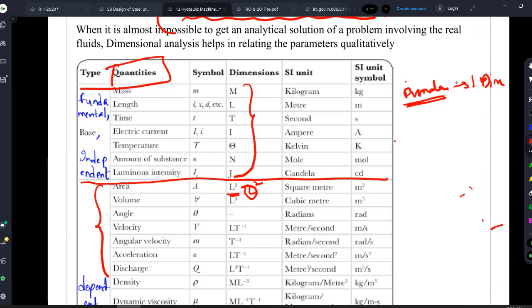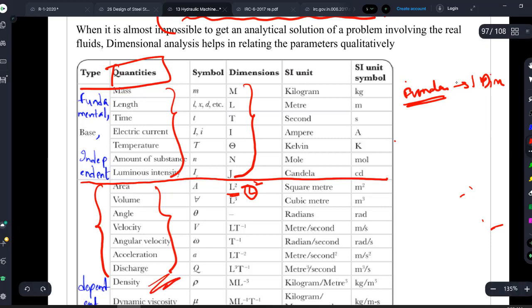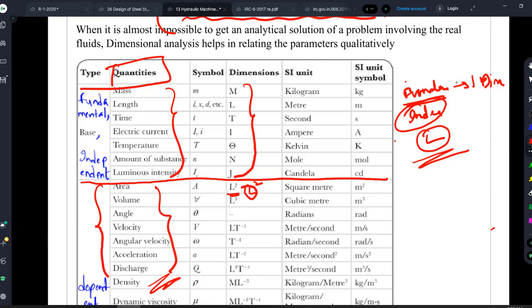So what is happening is, if there is any quantity which is dependent on any of the above, it could be mass, length, time, electric current, temperature, amount of substance, luminous intensity, then we call them dependent quantities. So this is the fundamental quantity or independent quantity, because it is independent, right? If you are representing length, you will represent just as L. We will never represent L by T or LT to the power of -1. It is an independent quantity. We have only one dimension in it, right? Very simple. So fundamental or independent quantity, and then we have dependent or secondary quantity.